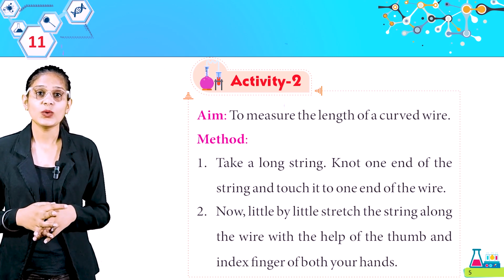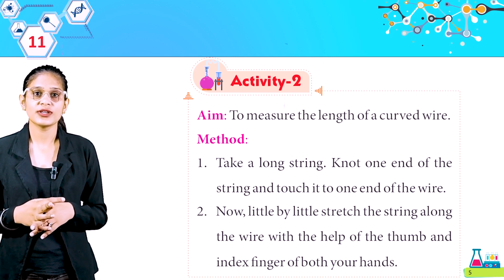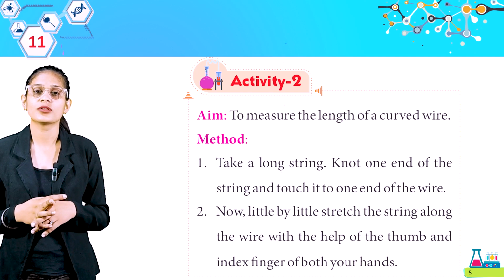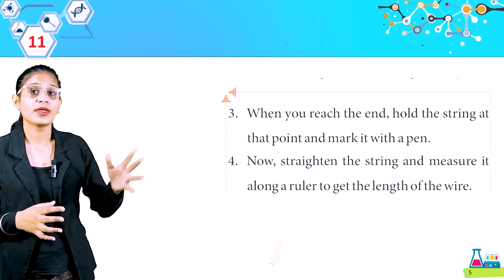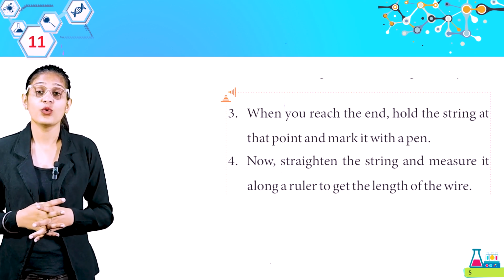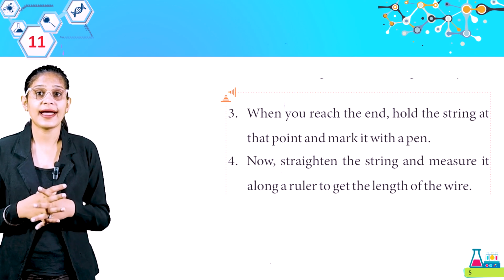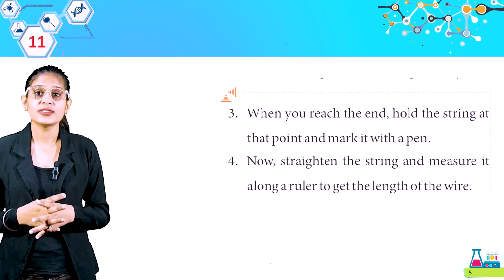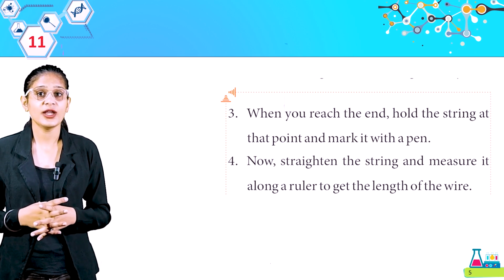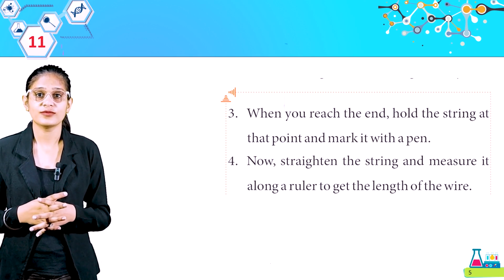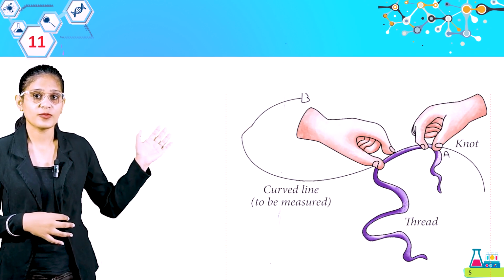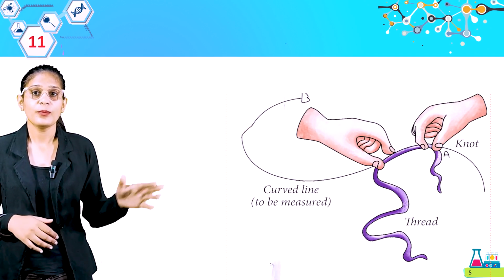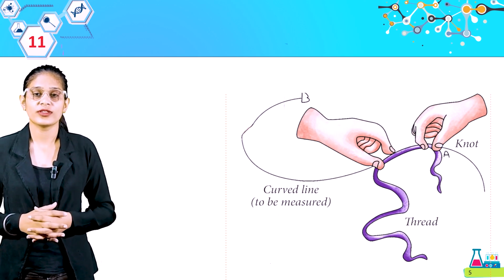Step 2. Now little by little stretch the string along the wire with the help of the thumb and index finger of both your hands. Step 3. When you reach the end, hold the string at that point and mark it with a pen. Step 4. Now straighten the string and measure it along a ruler to get the length of the wire. So students, look at this picture. That's how you have to measure the length with the help of a string. Measure the length of a curved line with a thread.